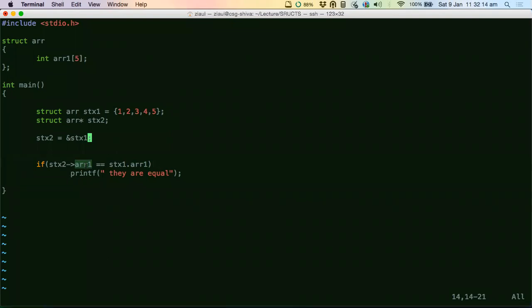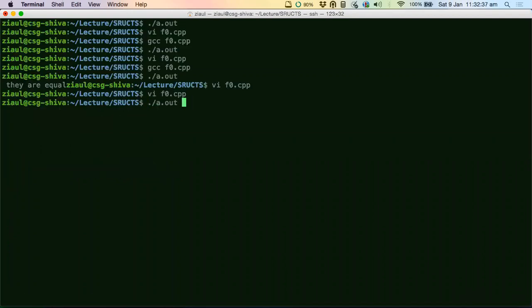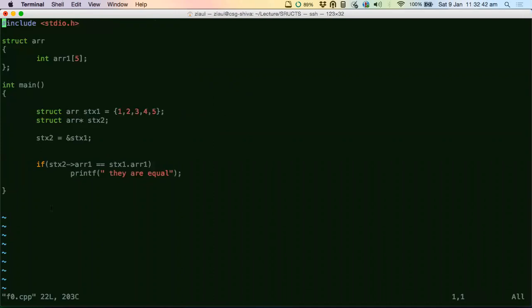So we will have to use a for loop. Yes, you have to manually go inside the array. There is no other way. This copying thing works, that's fine. But to do this comparison, you have to do the for loop, and you have to manually go inside each structure, each member variable, and then if the member variable is an array, you have to go to each index to do the comparison. Okay, so let's see what we get now. Yes, see, we get they are equal because we are talking about the same array here.